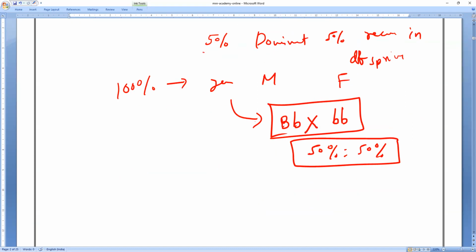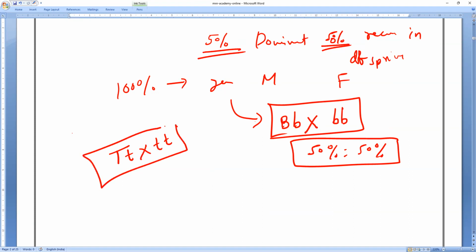If you are getting 50-50 chances, the one and only possible genotype is, like you take any alphabets, capital T, small t into small t, small t. Only this cross will give you a 50-50 percentage. This is the conclusion I want to make for you guys. Actually, the question is not important. This is the conclusion you want to understand.